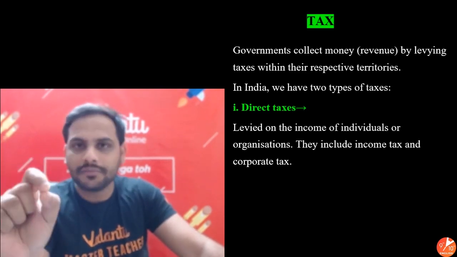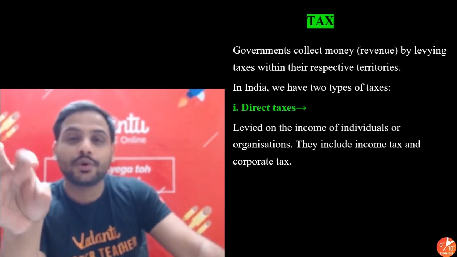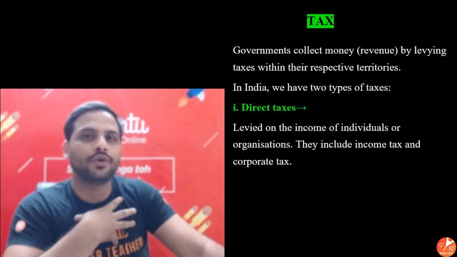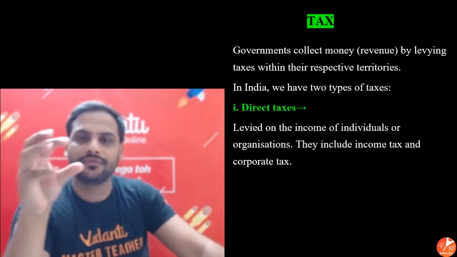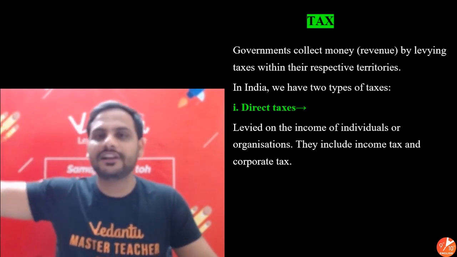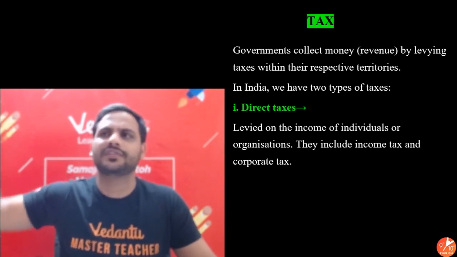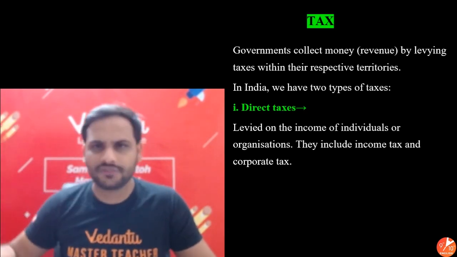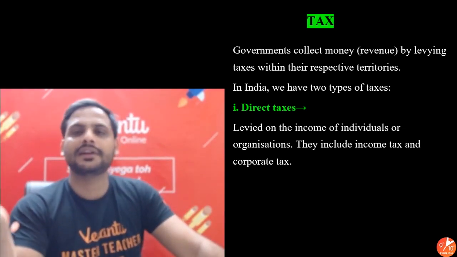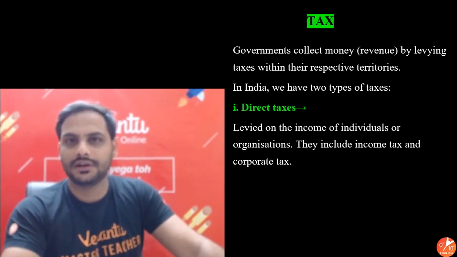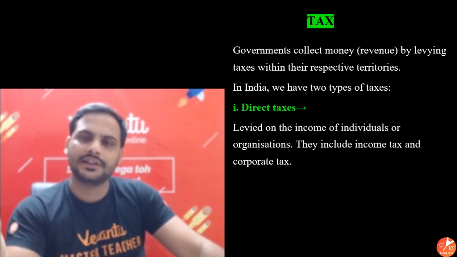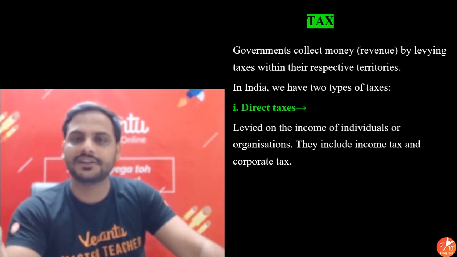Because in income tax, the government knows who is paying the tax. Suppose I am earning, so on my earning, I have to give some amount to the government so that they will do all the welfare work. They will build roads, they will provide electricity and water. All those development works need to be done, and the government gets funding for those development works or any public work through income tax. So that is the tax which the government collects.